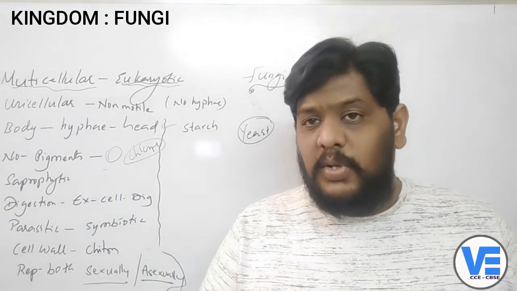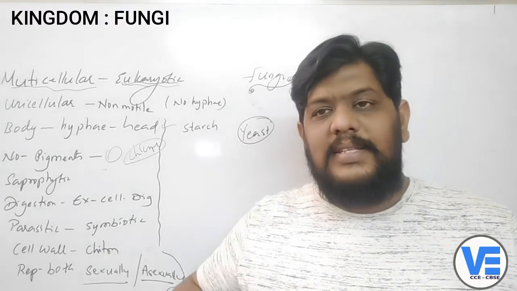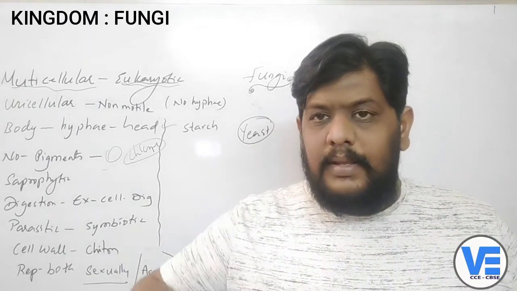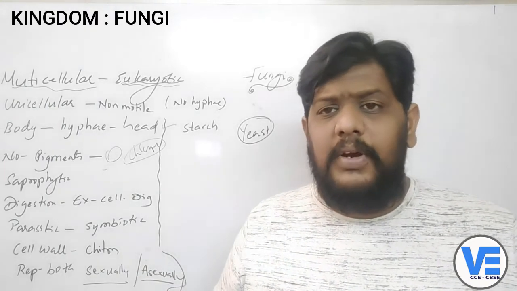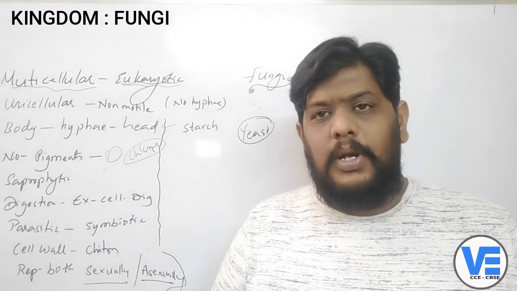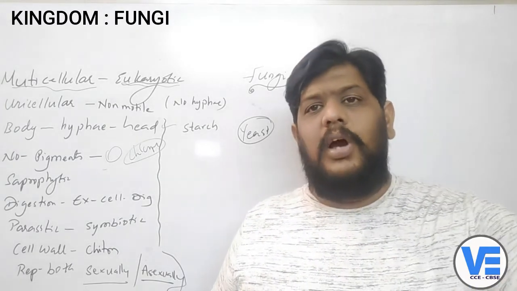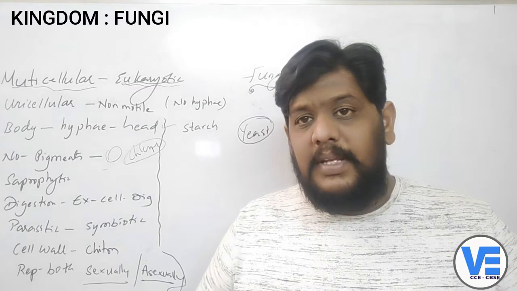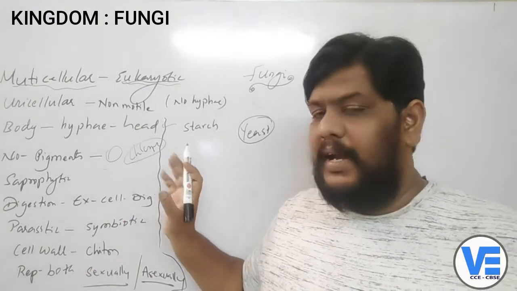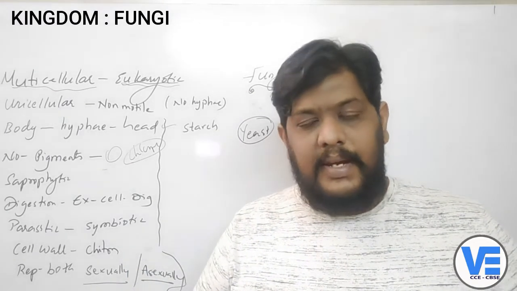If there is chlorophyll, they can prepare their own food material. But as the fungi don't have chlorophyll in them, they cannot prepare their own food material. And what's the next option? They have to depend upon other organisms. If they are producing their food, they come under the autotrophs. If they are not able to prepare their food, they come under the heterotrophs. So these are heterotrophs, and their mode of taking in food is completely different.